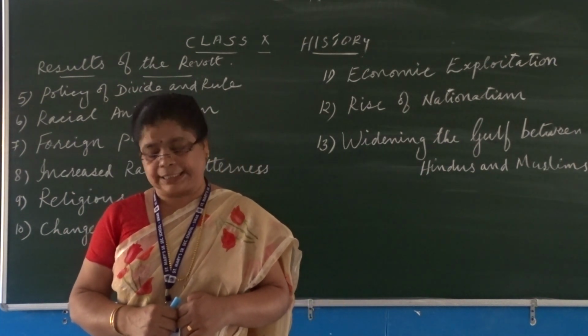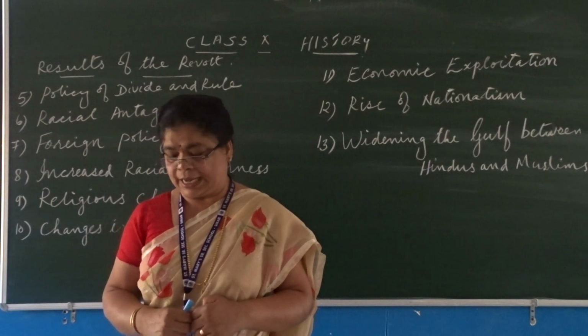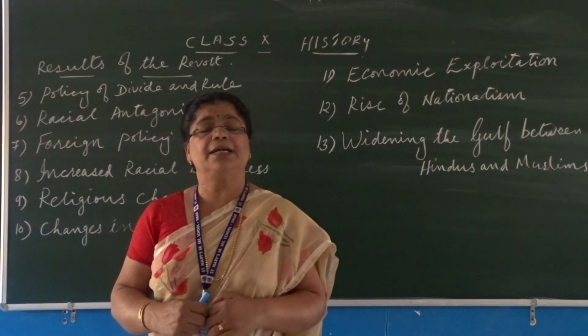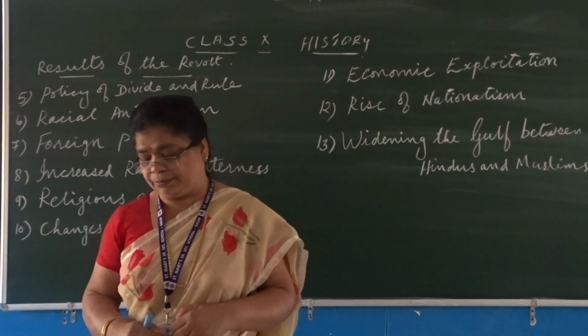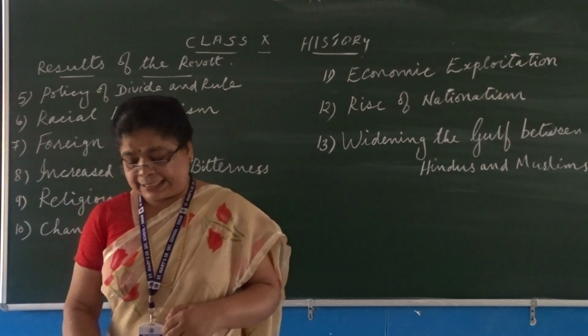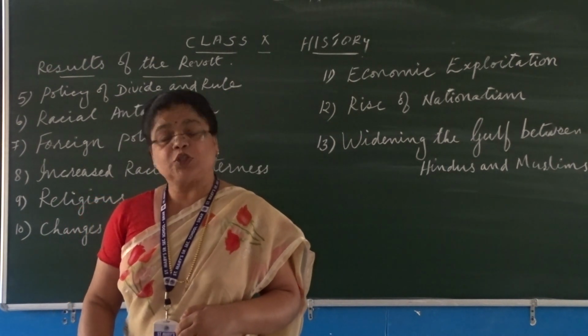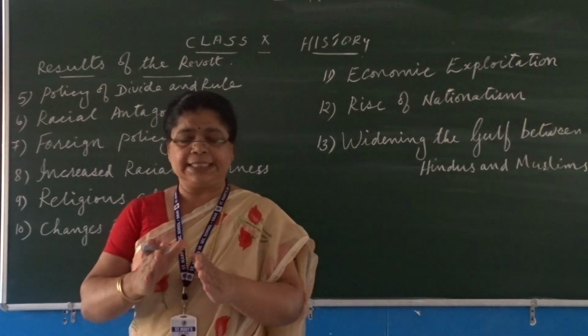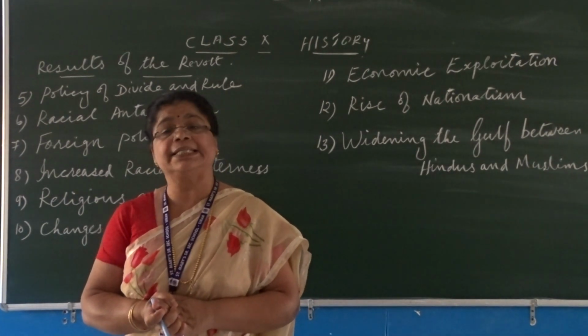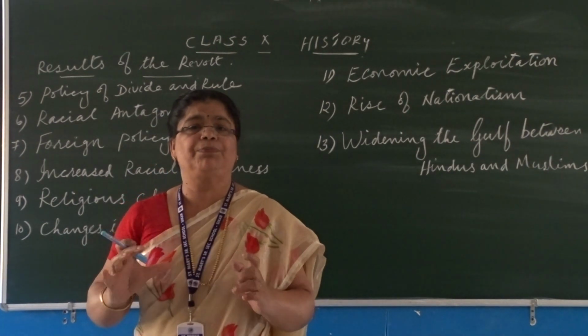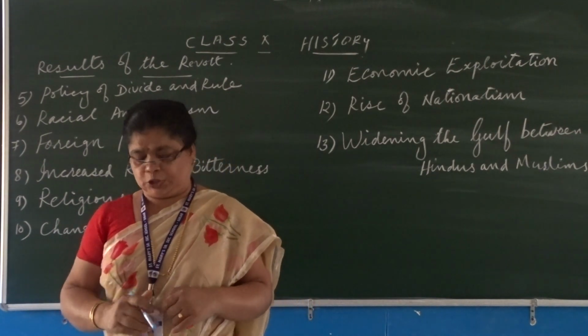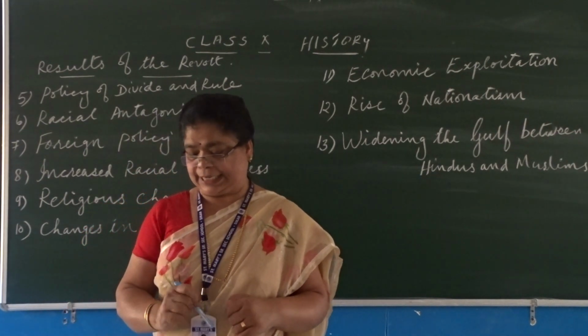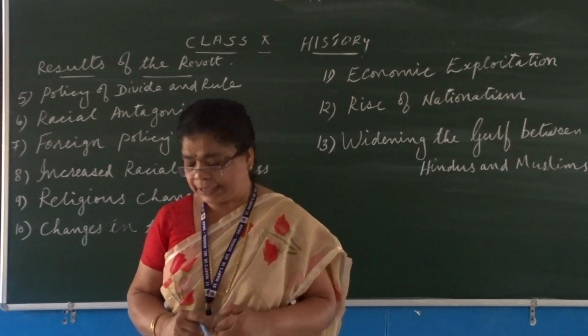Again, in order to discourage nationalism, various measures were undertaken by the British government on caste and community in most of the regiments, so that each section might fight against the others and it would not be possible to bring any unity between the different sections of the people of India.